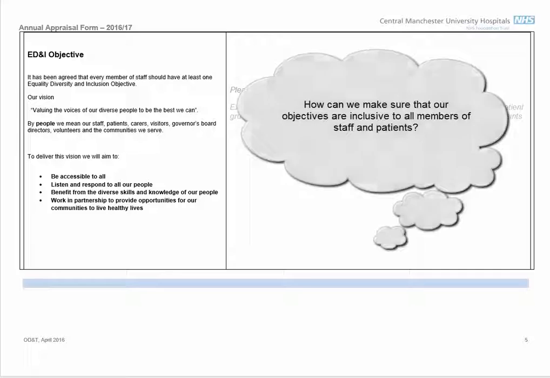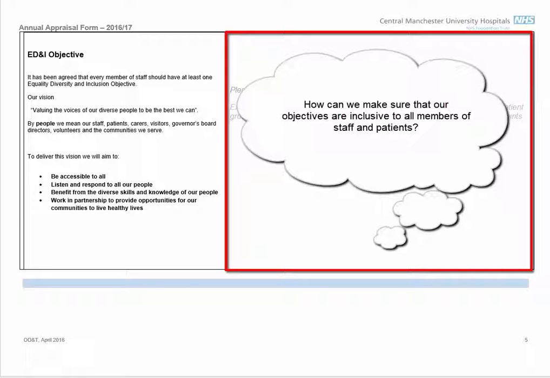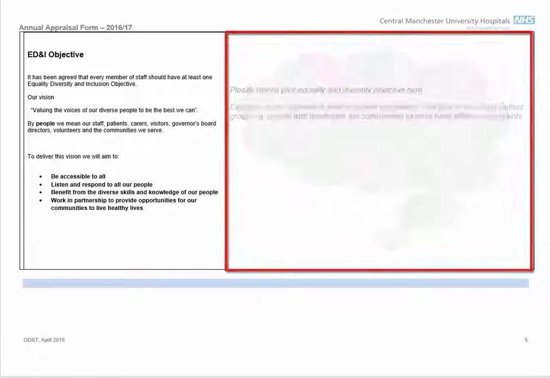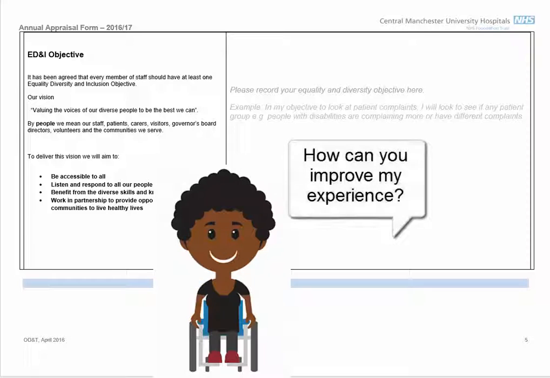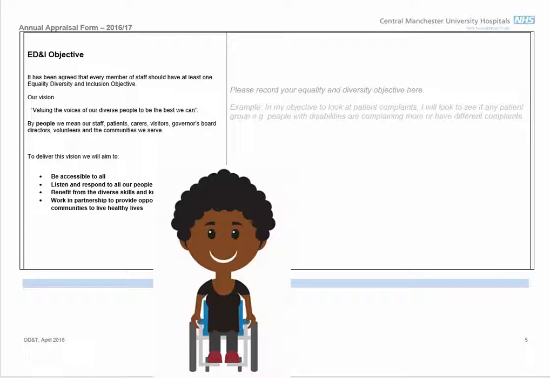You can record your Equalities and Diversity objective in this section. For example, in my objective to look at patient complaints, I will look to see if any groups, e.g. people with disabilities, are complaining more or have different complaints. So let's now move on to section 4, Learning and Development.